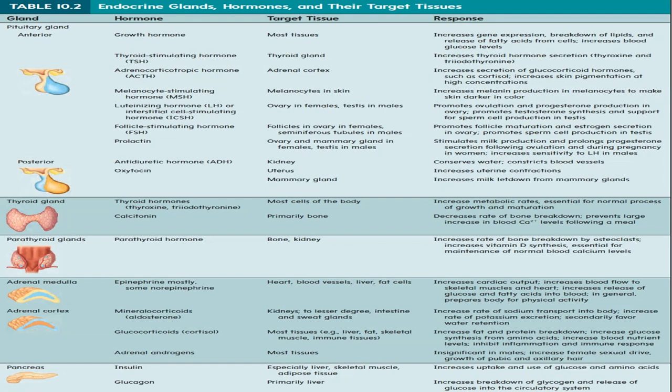Now, before that, we have the pancreas. The pancreas secretes insulin and glucagon. I think this is very easy. Insulin basically, whenever you had a heavy meal, blood glucose level increases in your blood, right? So what it does is that it increases the uptake and the use of glucose by your tissues, so that the blood glucose level is reduced. However, on the contrary, when you talk about glucagon, which primarily acts on the liver, what it does is that in fasting state, it increases the breakdown of glycogen, so that free glucose is available in the circulatory system, right?